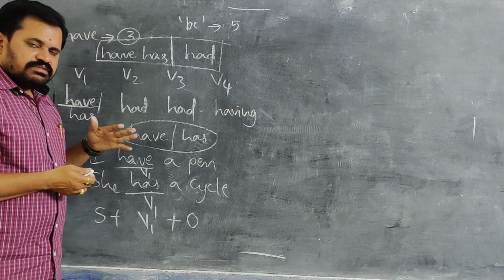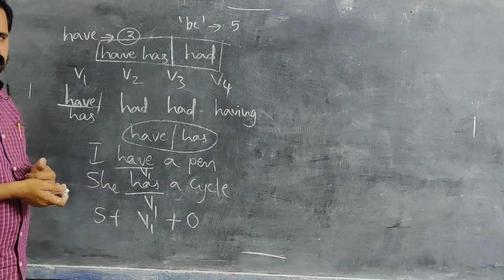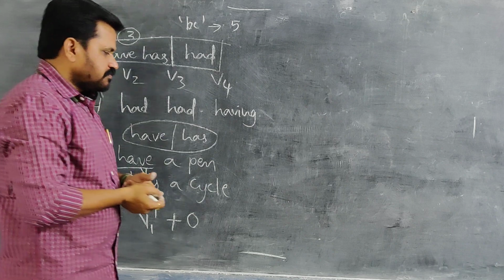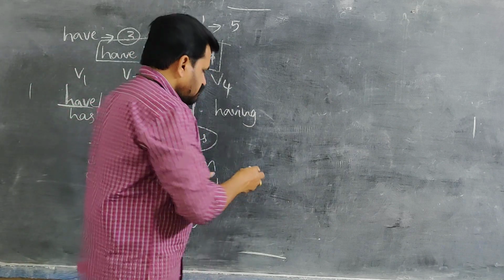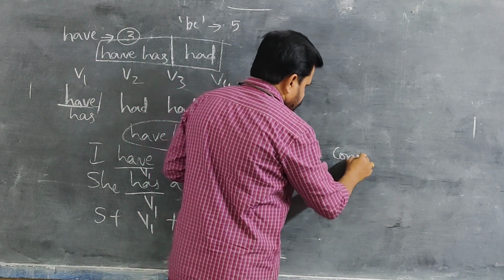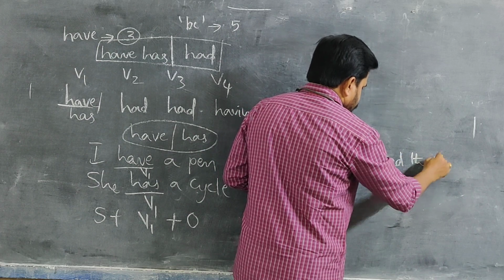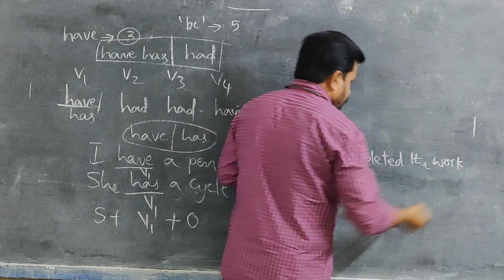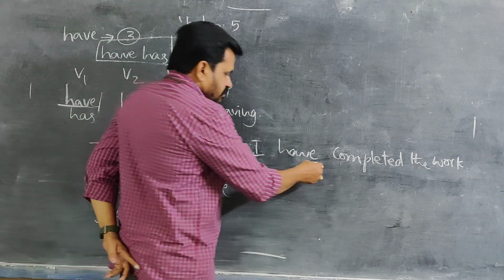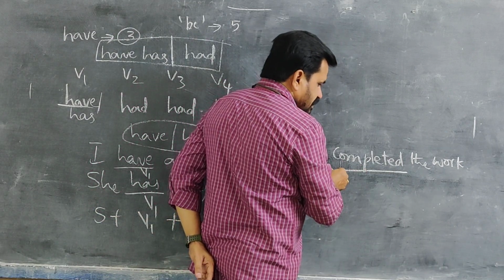When we use a main verb after these two, have or has, what verb do we have to use? For example, I have completed the work. I have completed the work. Here, after have, one verb is there, completed.